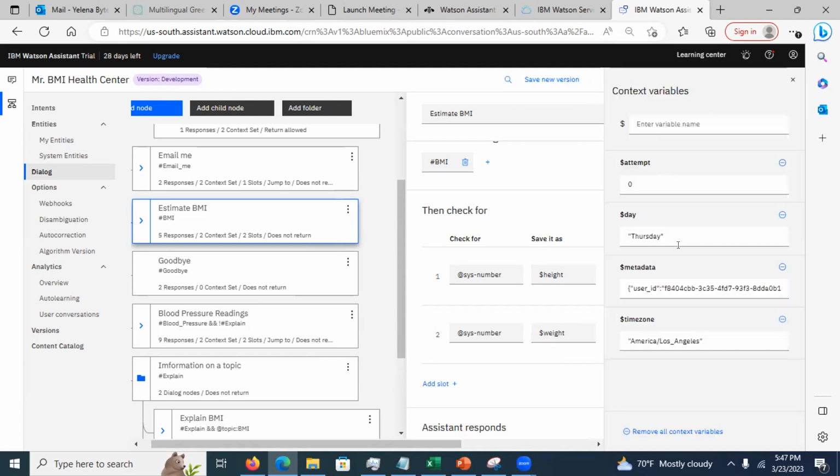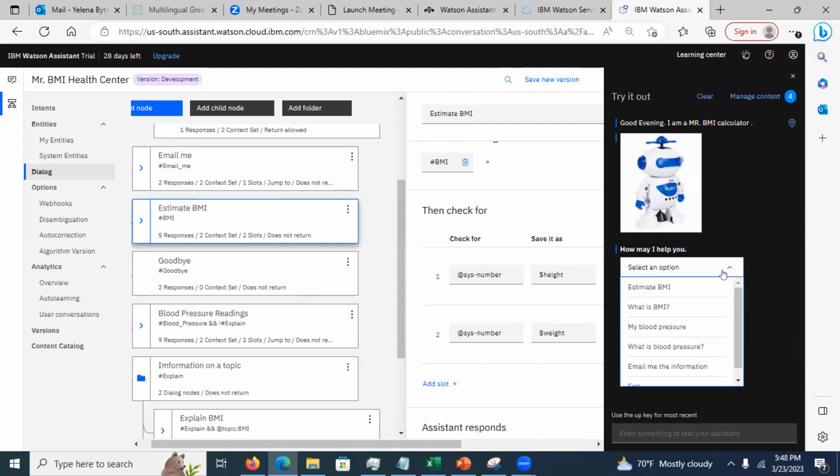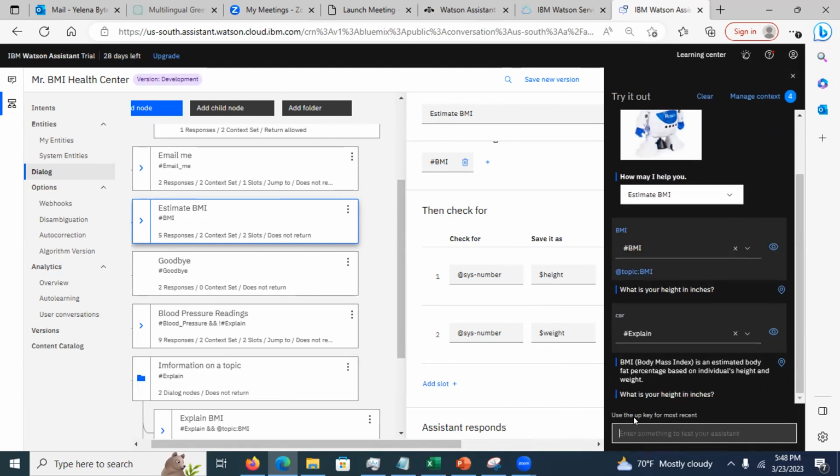I started the conversation. Look at it. What do I see? Attempt 0. Okay, I picked up the date. It's Thursday. I don't have the height. I don't have the weight at the moment, but I'm going to select an option now, and do estimate BMI. Now, what is your height in inches? It's asking me to enter the height, and I'm going to enter something stupid. What is it going to do? See, it did not find the number.